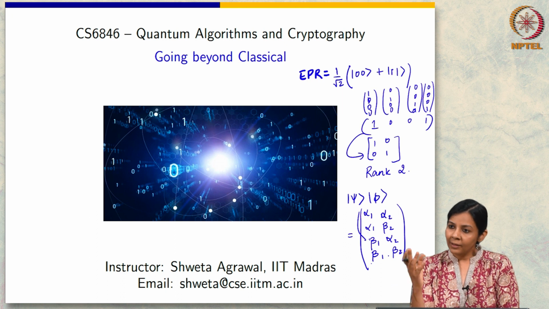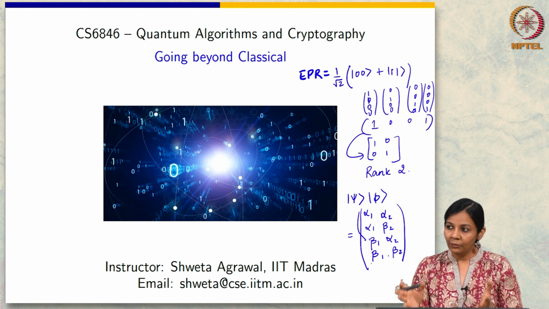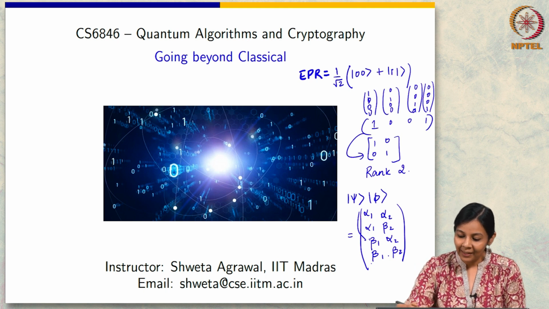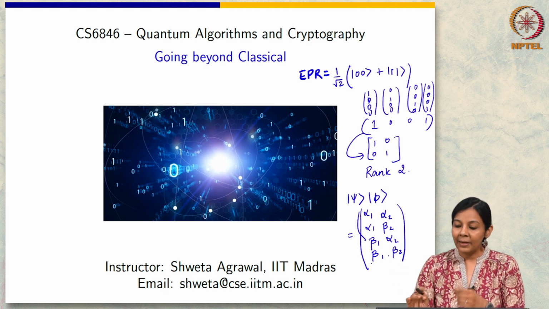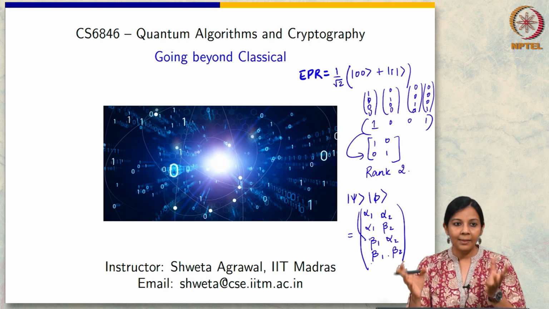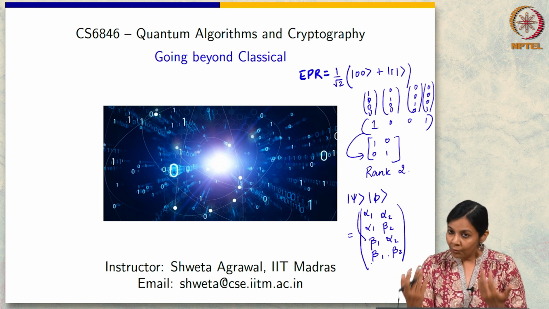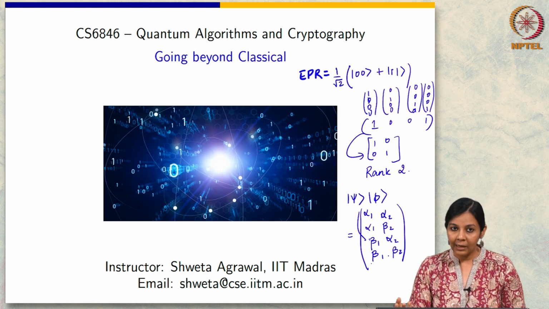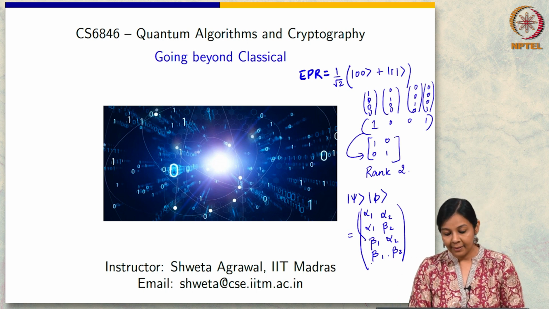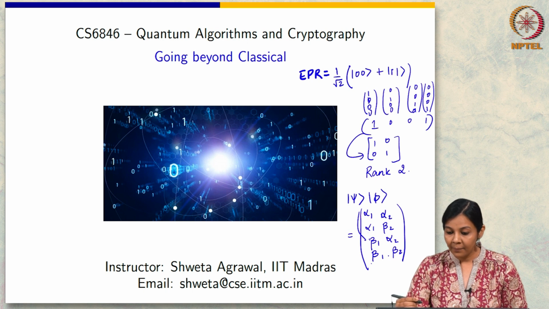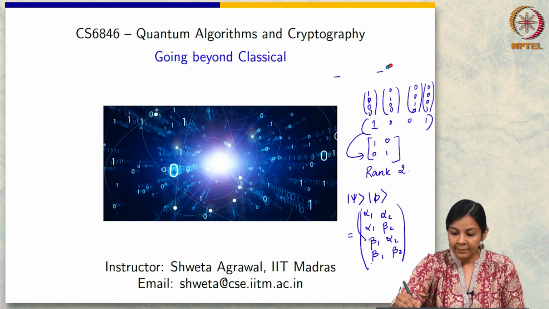So that's all there is to it. Do you see the contradiction now? Basically with EPR we get rank 2, whereas for any tensor product you cannot get rank 2, therefore EPR cannot be a tensor product of two vectors. Okay, now let's erase this.